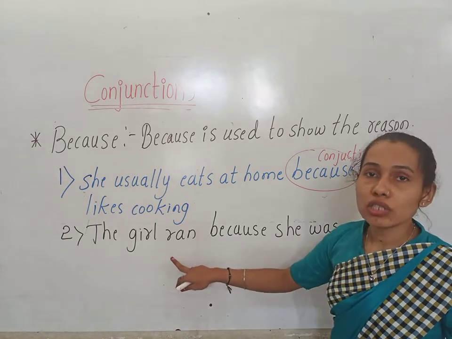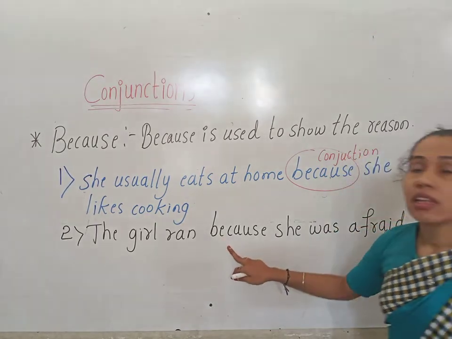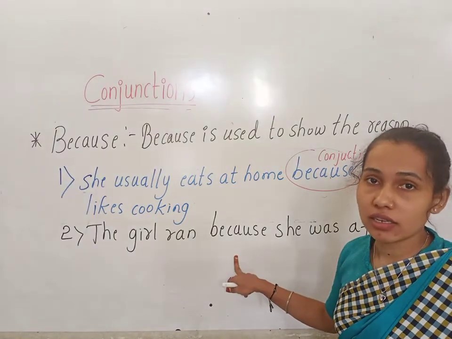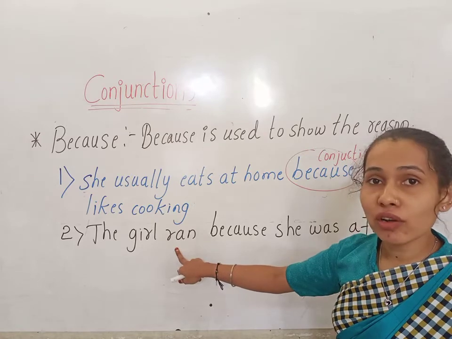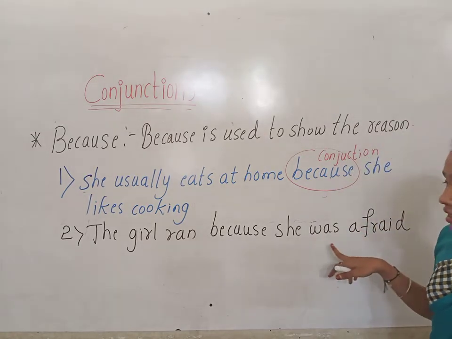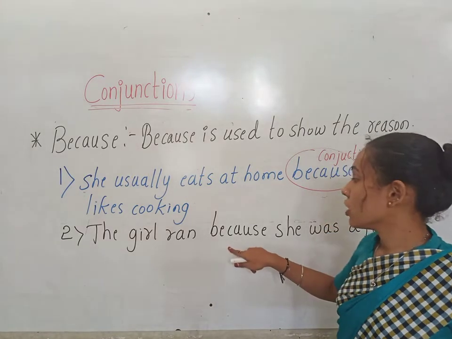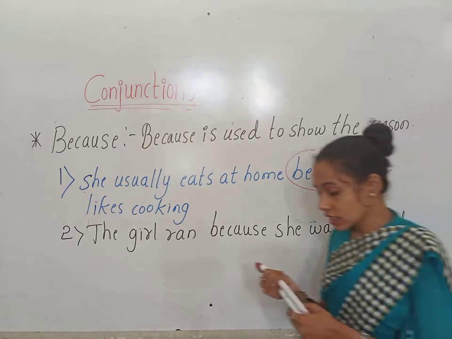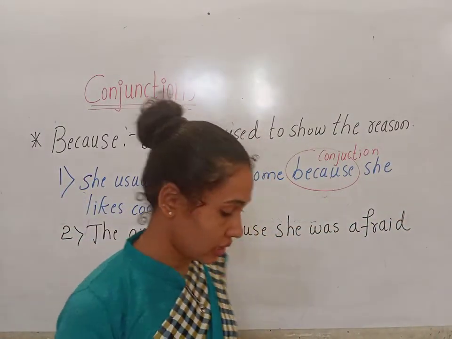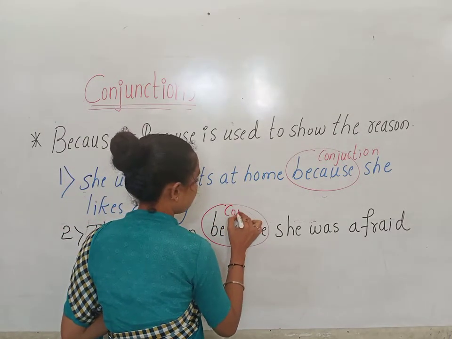There are two sentences. We have joined them by adding the conjunction because. It also shows the reason. Why did she run, children? What is the reason? Because she was afraid. So she ran. Here we have used the conjunction because to join the two sentences and to show the reason.